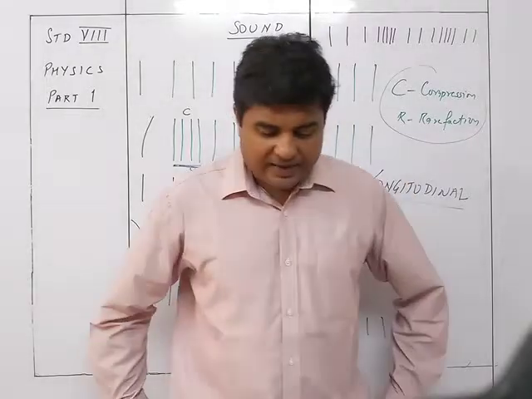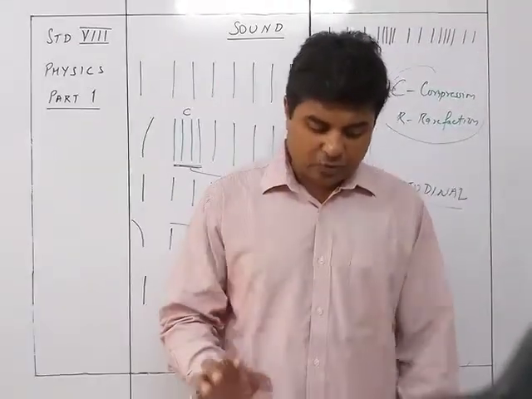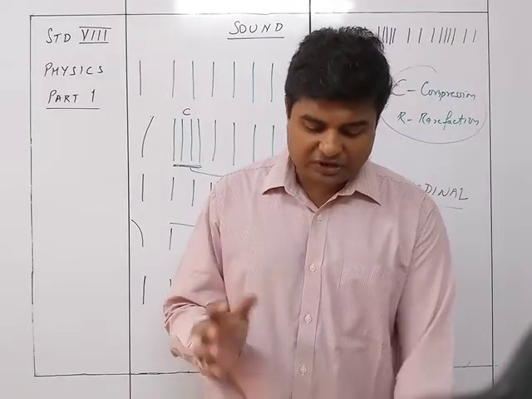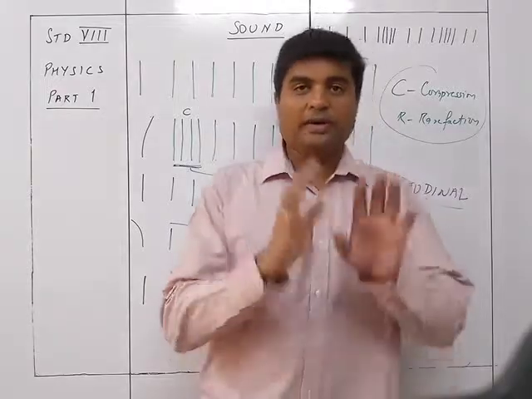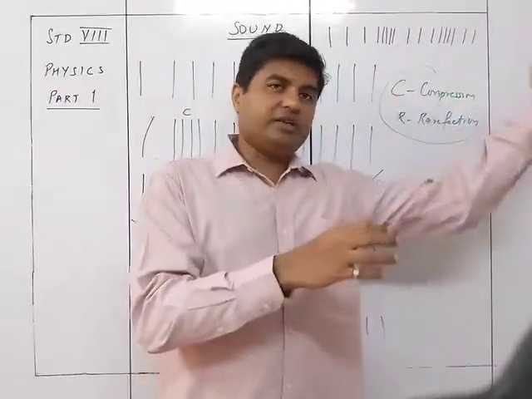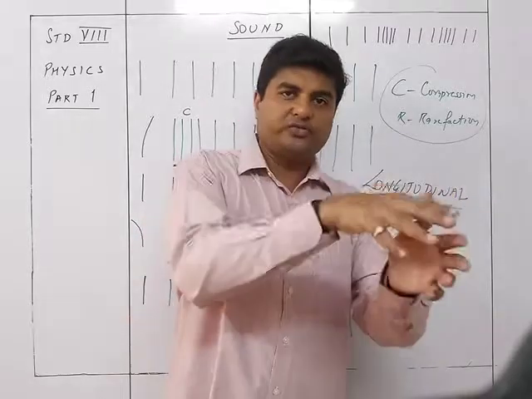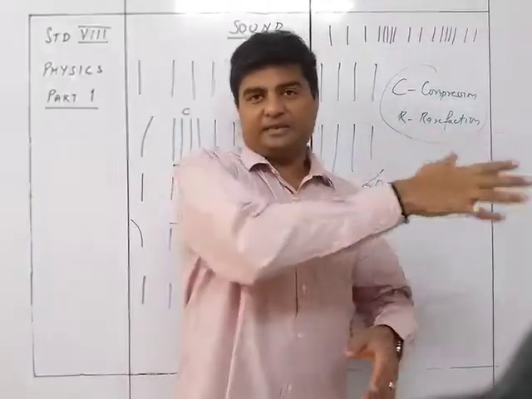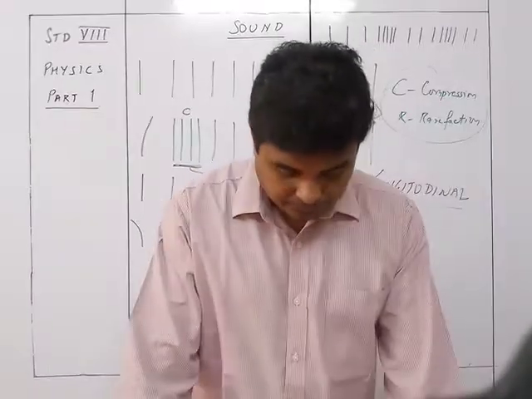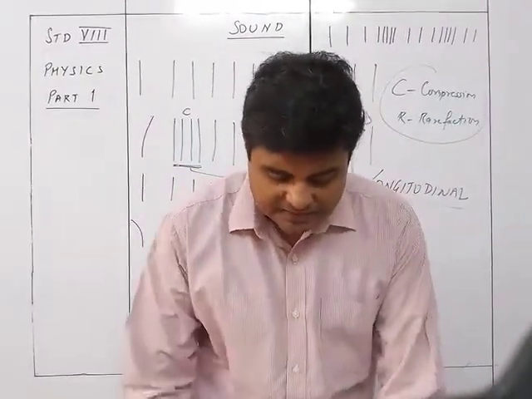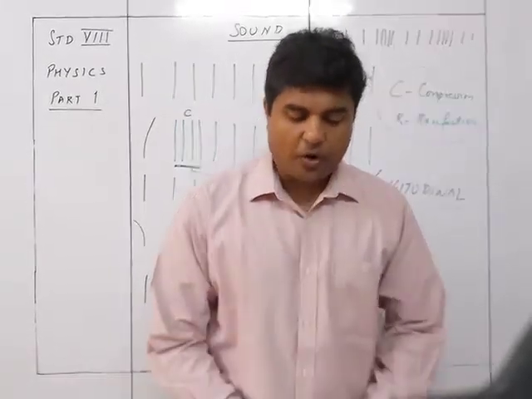The particles of this layer, while moving towards the right, push and compress the layer next to it, which then compresses the layer next to it, and so on. So this will compress this, then this. I told you about the cycle. So one falls, the other also falls, then the other also falls. In this way it is just going to keep on forwarding it to the next layer. Thus, the disturbance moves forward in the form of compression.